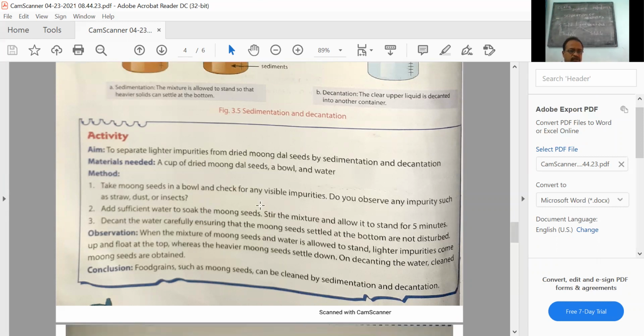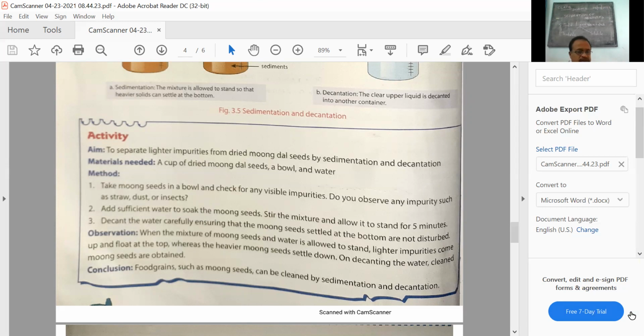Decant the water carefully, ensuring the moong seeds settled at the bottom are not disturbed. The upper layer has the lighter particles, which are impurities, and the moong is heavy, so it settles down and can again be dried and used.